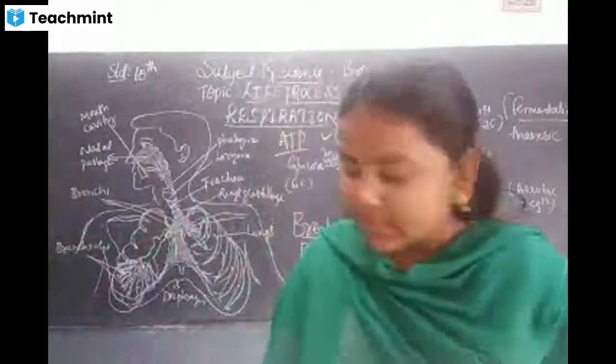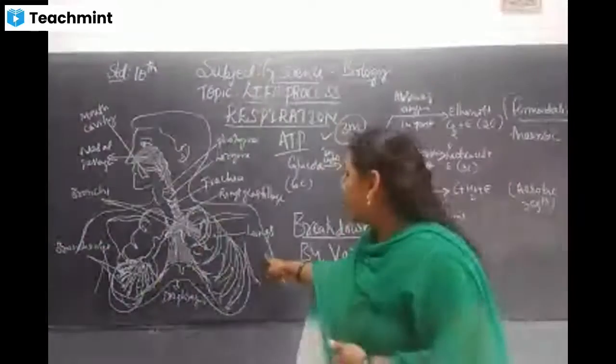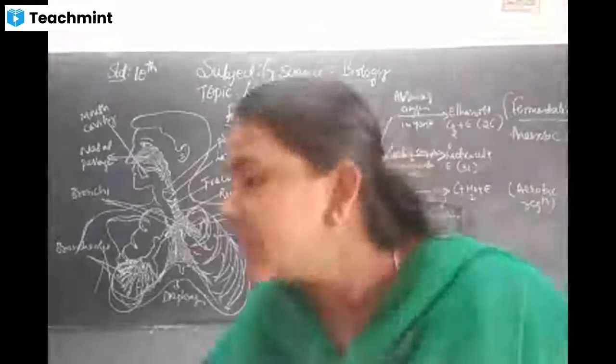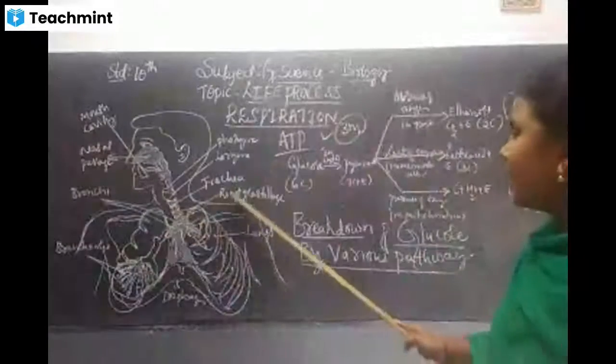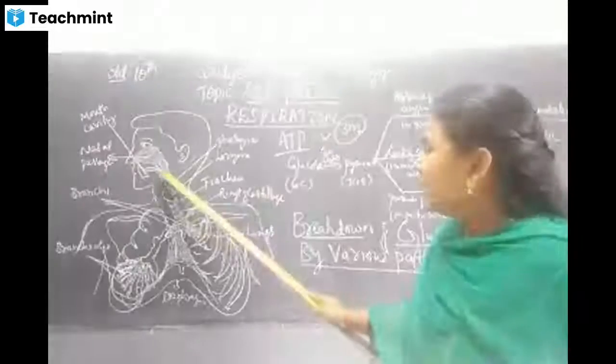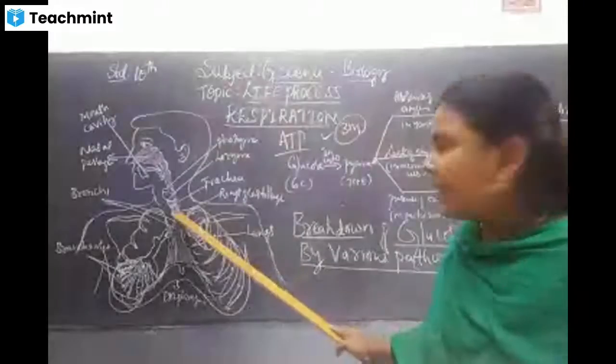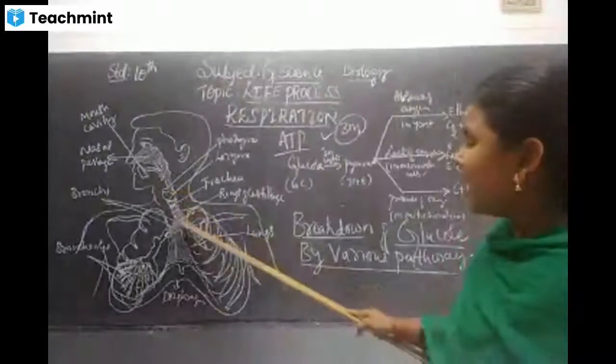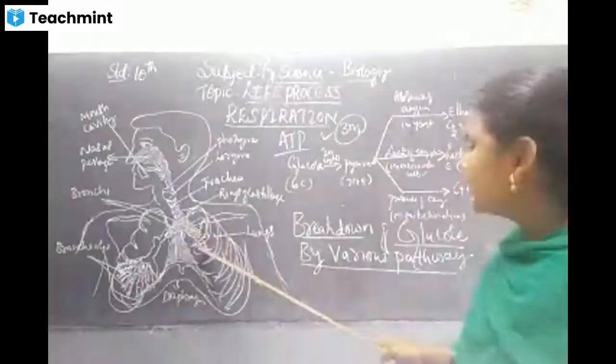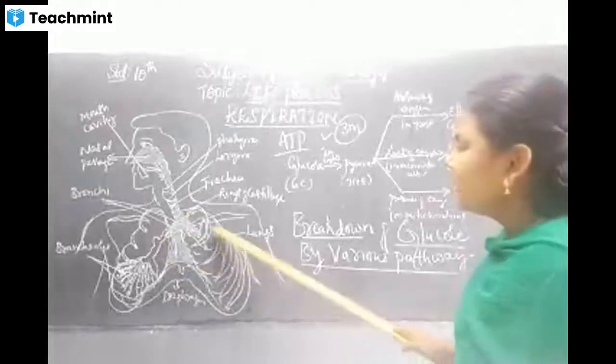Then it moves directly to the lungs. You can see the lungs. The rings of cartilage keep it a single tube, right?